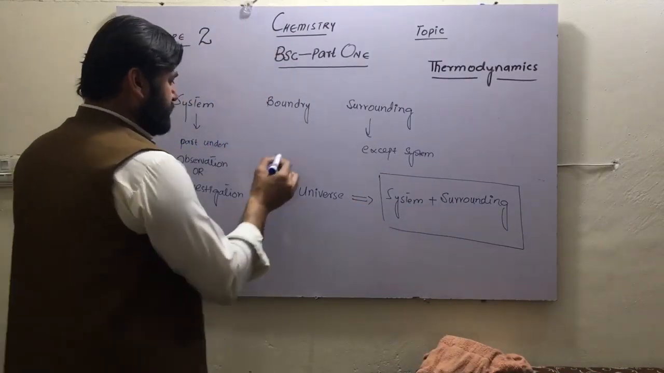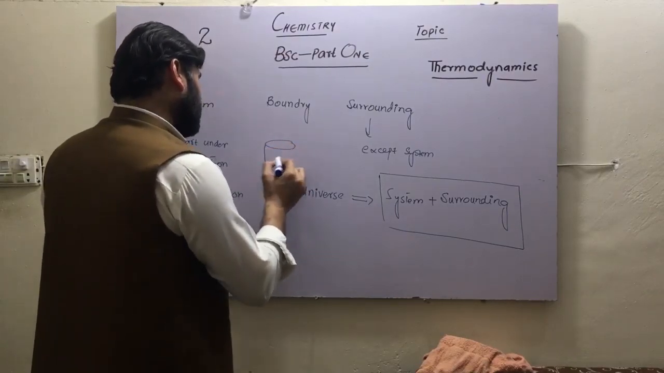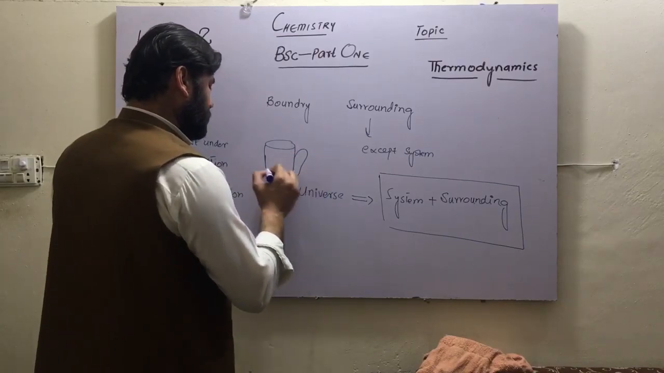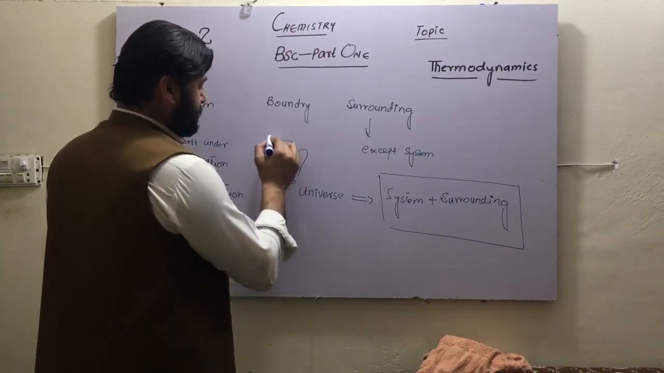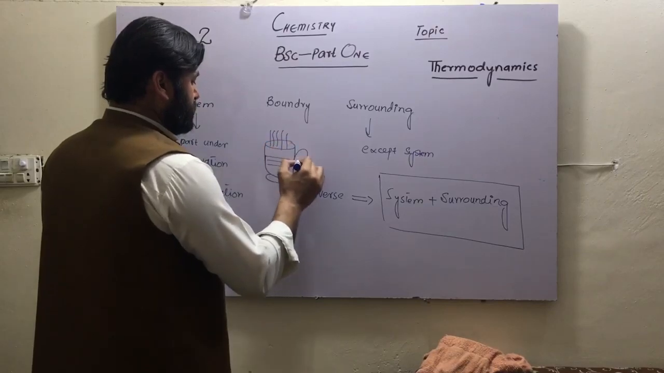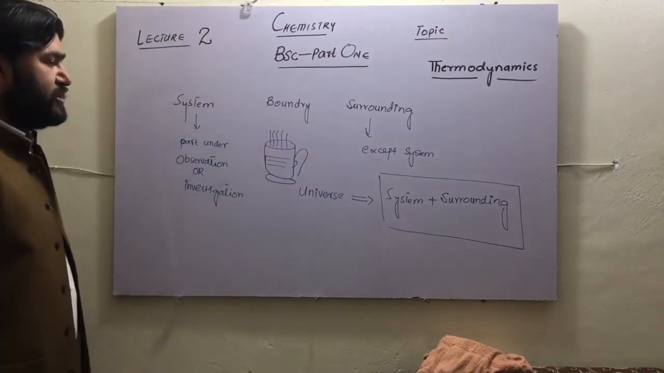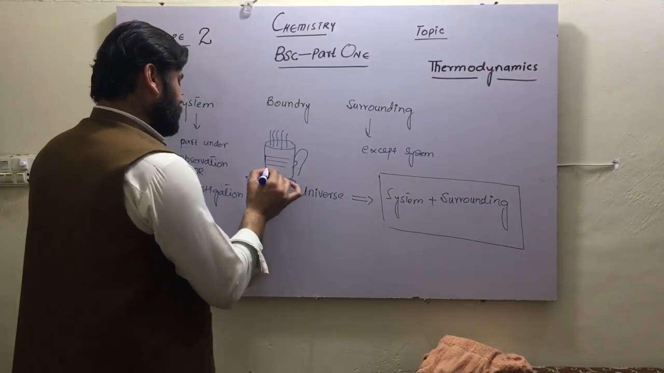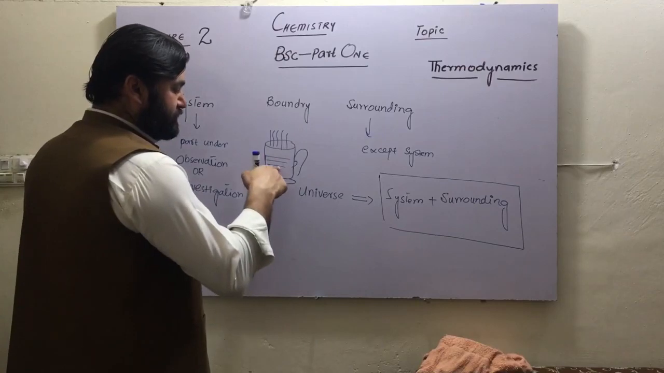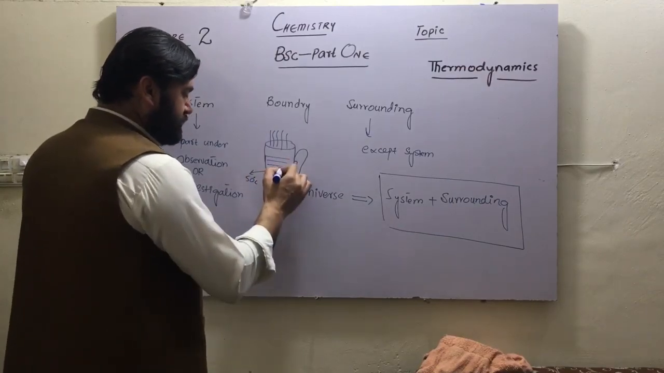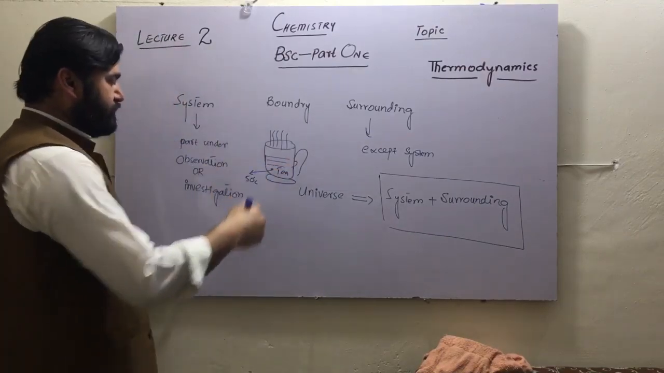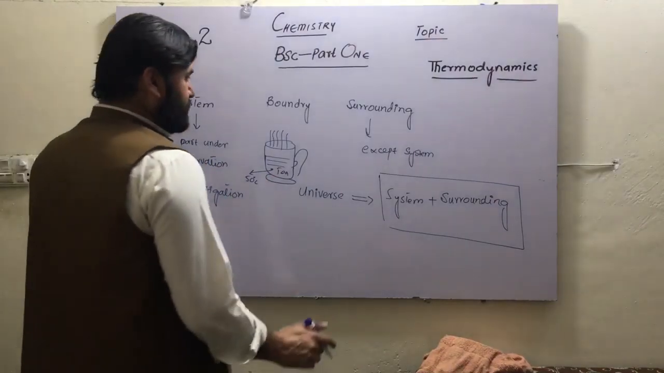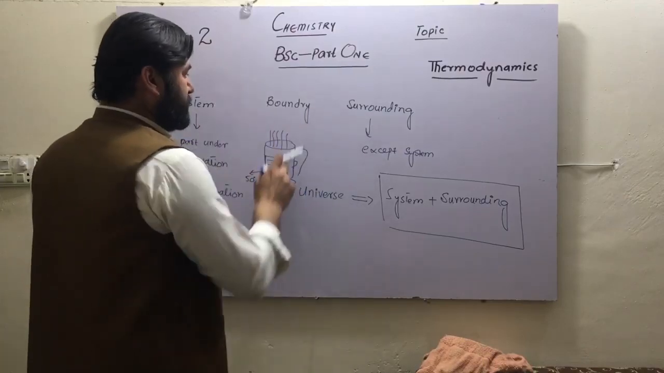Suppose we are dealing with a cup of tea. Here tea is present in it, hot tea. If the initial temperature of this tea is 50 centigrade, we can say that this is a system. If we just study tea, this tea is called system because it is under observation and investigation. And the thing which separates system from surrounding will be called boundary.